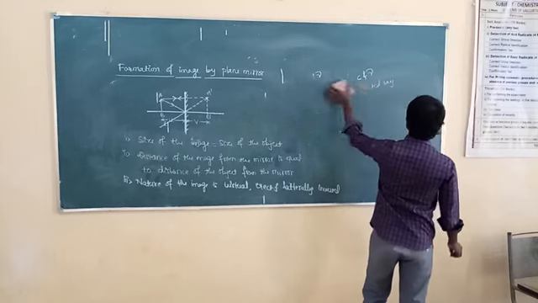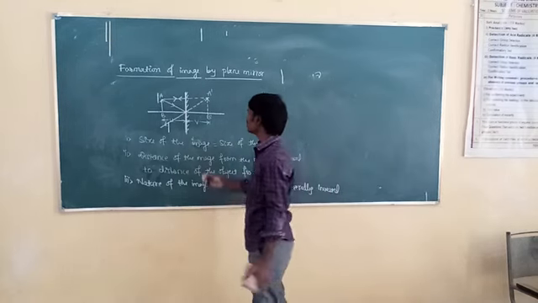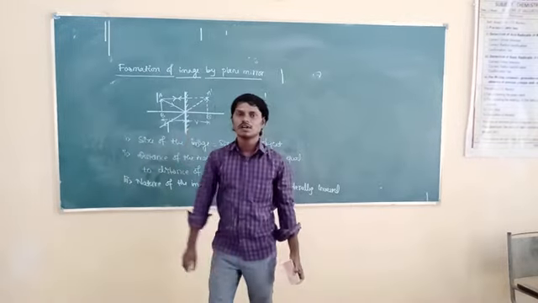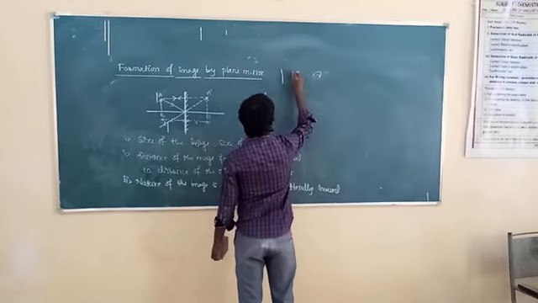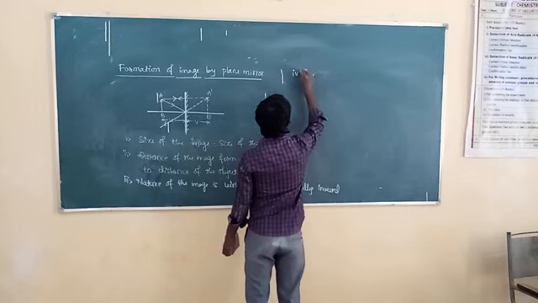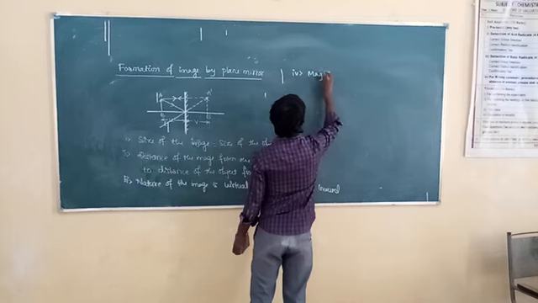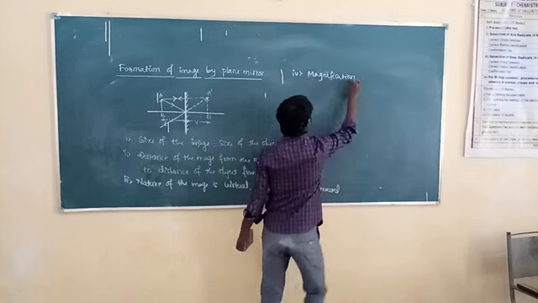First of all, we have to know what we mean by magnification. Magnification is the comparison of the size of the image with respect to the size of the object. So the fourth point is magnification produced by plane mirror.